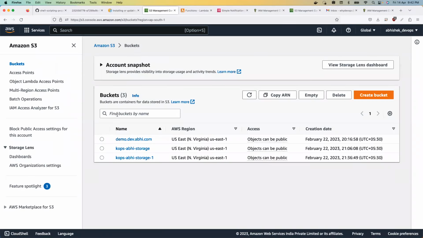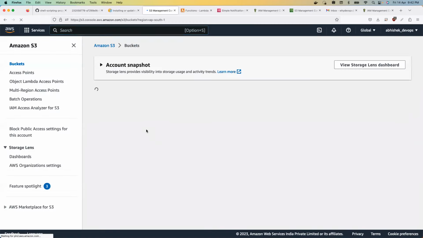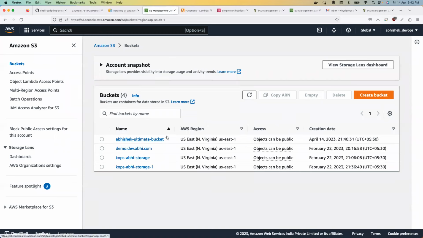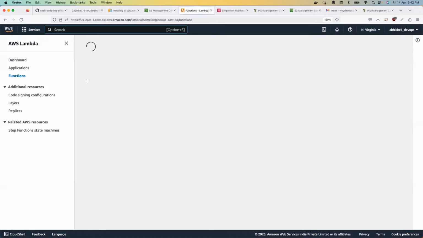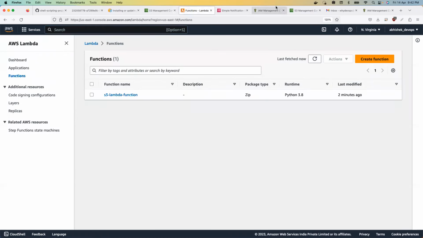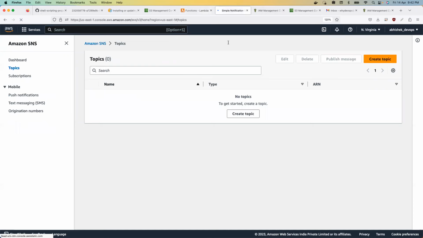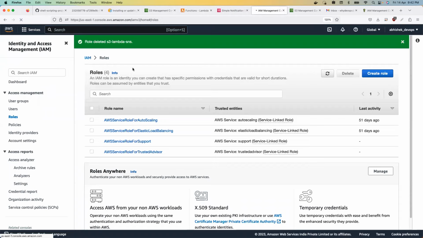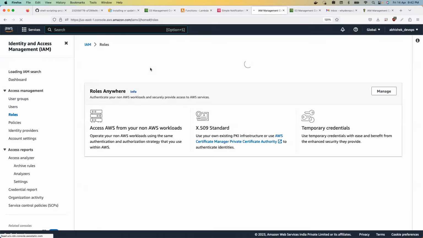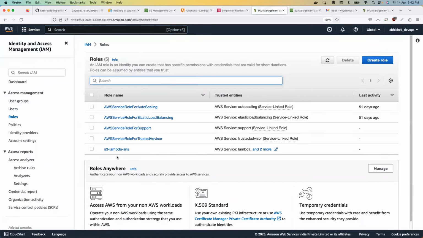After that, now I am going to show you that the resources are created in my AWS account using the shell script. See here, if I refresh, you'll see a new S3 bucket here. Perfect. If I refresh on the Lambda functions, you'll notice that a new Lambda function is created. Awesome. If I refresh on the SNS, you will notice that a new SNS is created. Again, if I refresh here, you will notice that a new IAM is also created. That is S3, Lambda, SNS. Perfect. Everything is created, right?